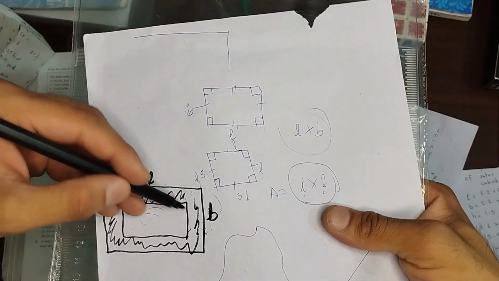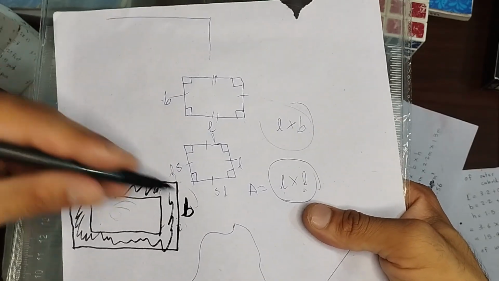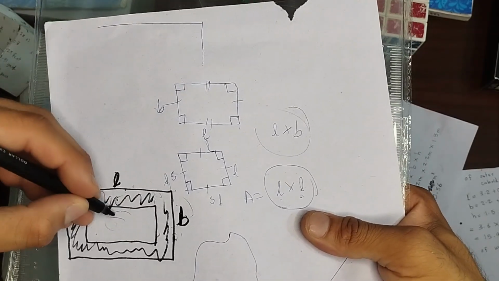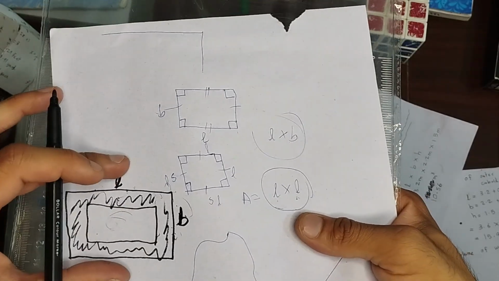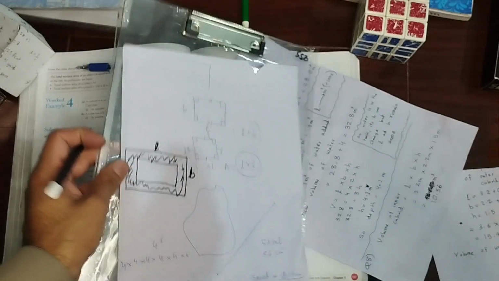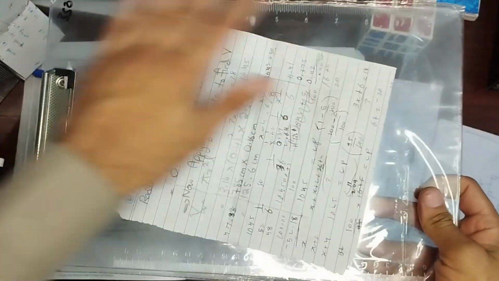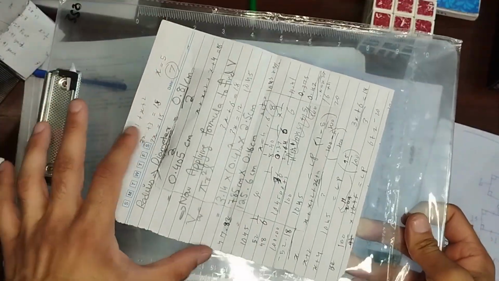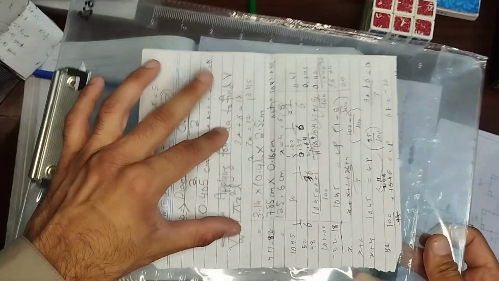So what am I going to do? I'm going to find the area of this entire big rectangle, and then I'm going to find the area of this small rectangle, and then I'm going to subtract the small rectangle from the big rectangle to find the frame. Let me show you it in a more realistic way. Take a look at this shape. It's a rectangle, right? Inside this rectangle, I have this smaller rectangle.